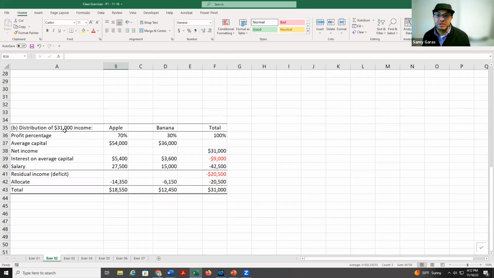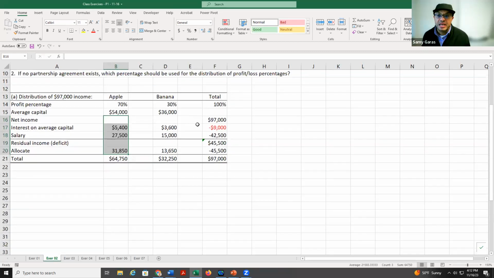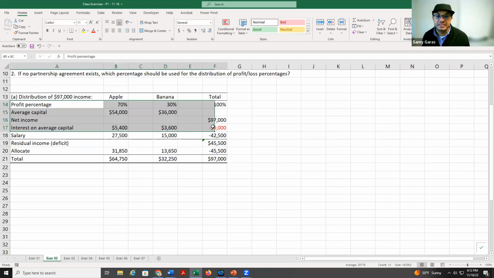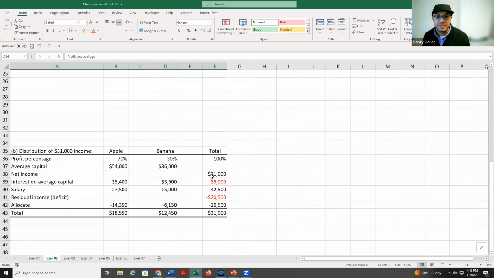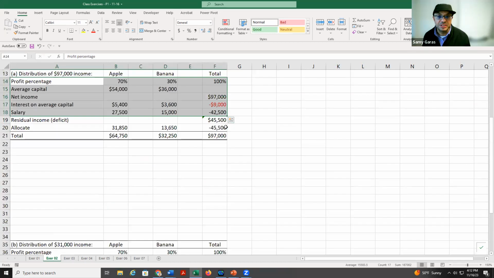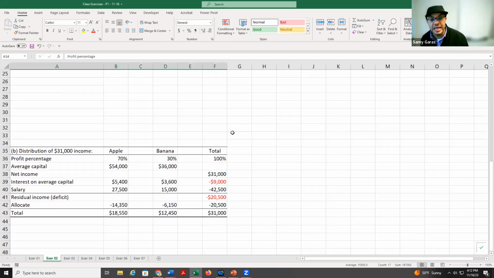How about 31,000? In 31, we leave the first part as it is, this one here, except 97, I will put 31. So when I put 31 and I make my calculation as I did here, 9,000 salary, 9,000 interest, 42 salary, I end up with a residual loss or deficit.